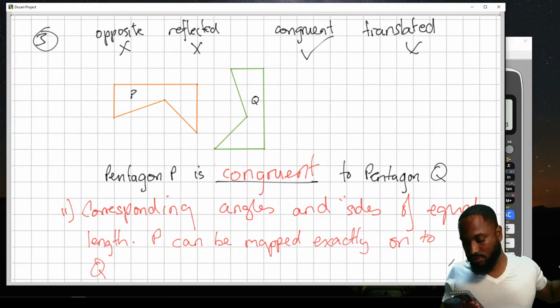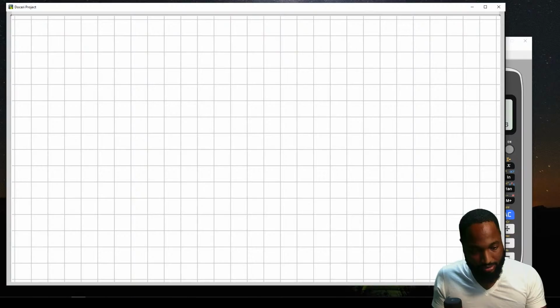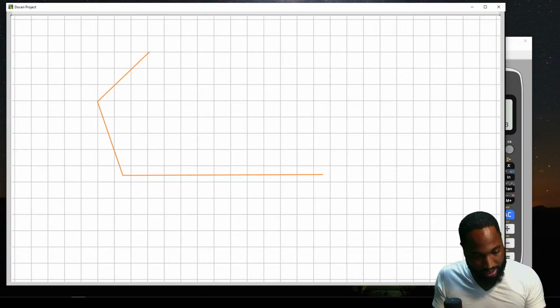Part B. Let's draw the shape. Let's go all the way across like this. My shape came out too tall, so let me squeeze it up a little bit.